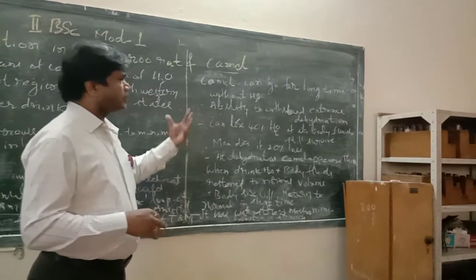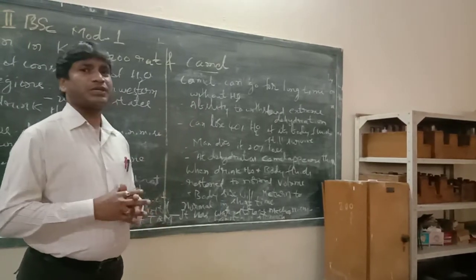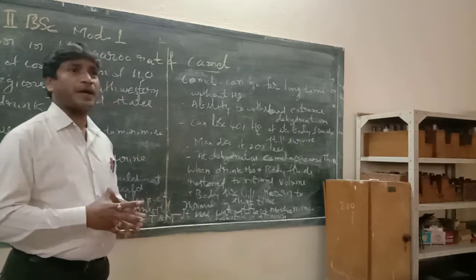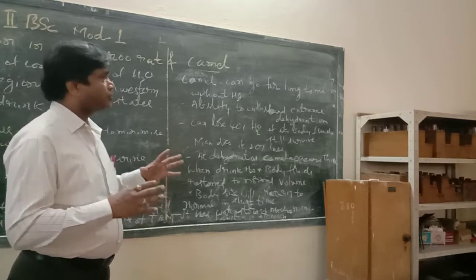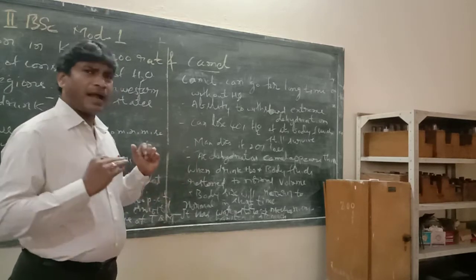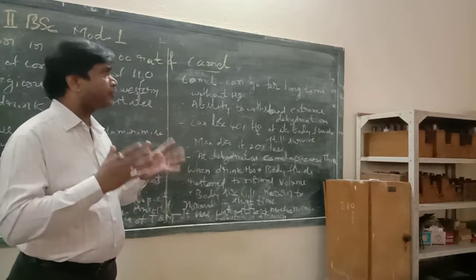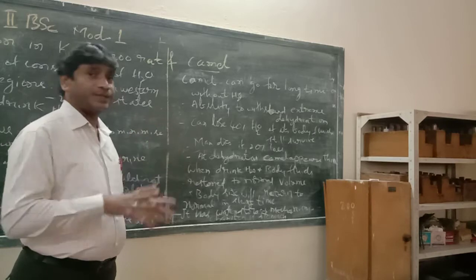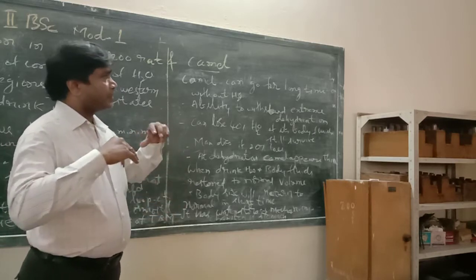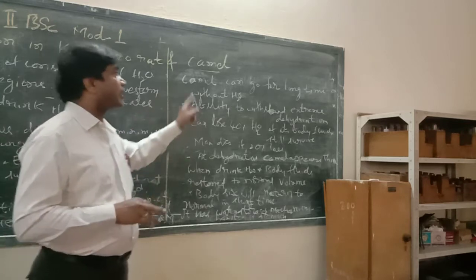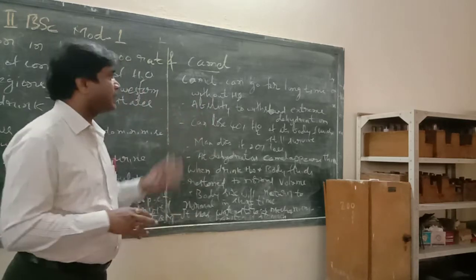Then let's also discuss osmoregulation in the camel. The camel is a desert mammal and a somewhat larger animal. What is the ability of this camel? It can go for a long time without water. Once it drinks water to its capacity, it can go without water for a long time.